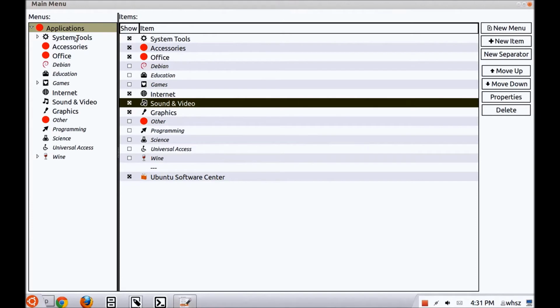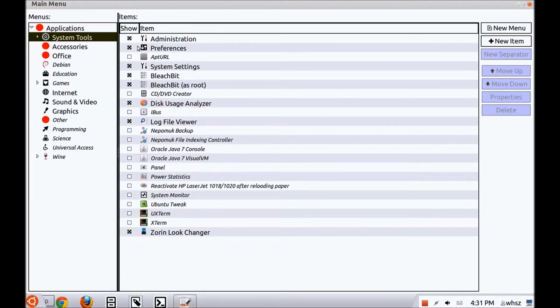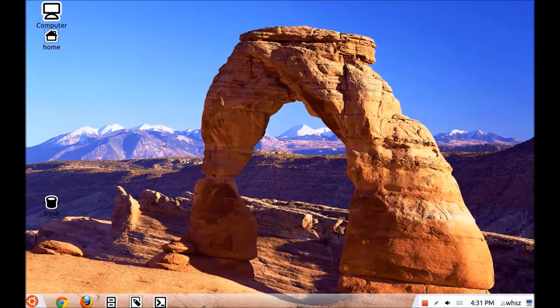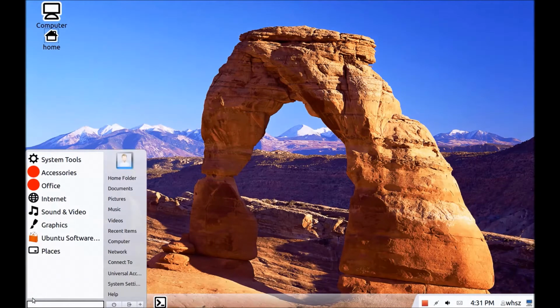And then if you go into the individual item system tools, see again, I checked only a few, and there's a lot of other things, but for those I really had no need, and so on and so forth. And accessories, the same thing. They have all kinds of facilities that I didn't think I needed, and I certainly don't want to try to explain those to you.